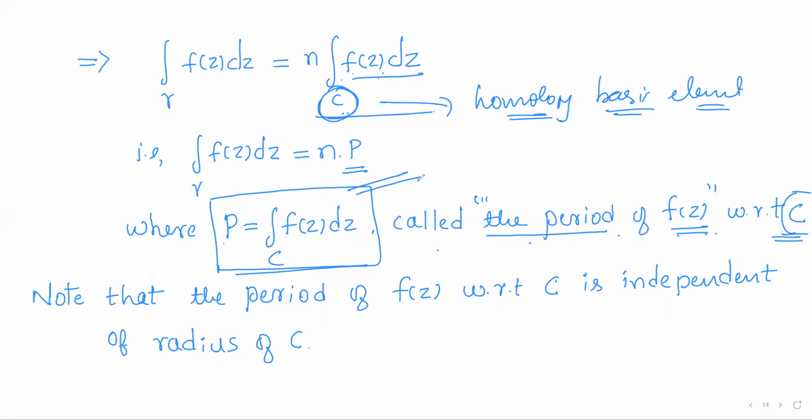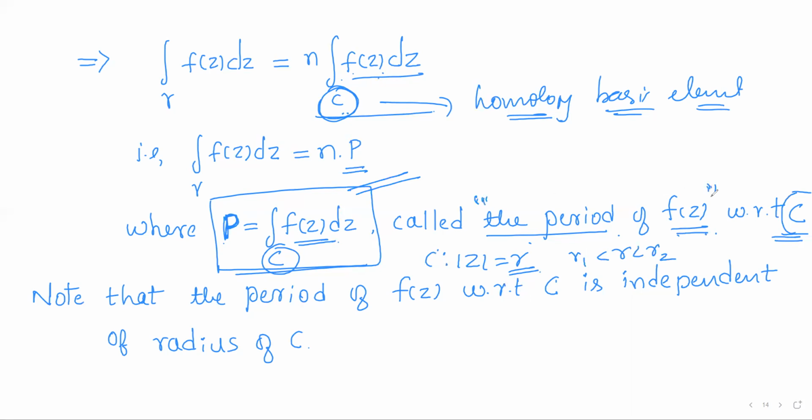So this is a particular discussion of the above theory in the case of a multiply connected region of connectivity 2. And here the period which we have taken is in fact the integral of f of z dz over any circle in the annulus. And we observe that this value of the period is independent of the choice of the circle. If you choose any circle, the value of the period remains the same.